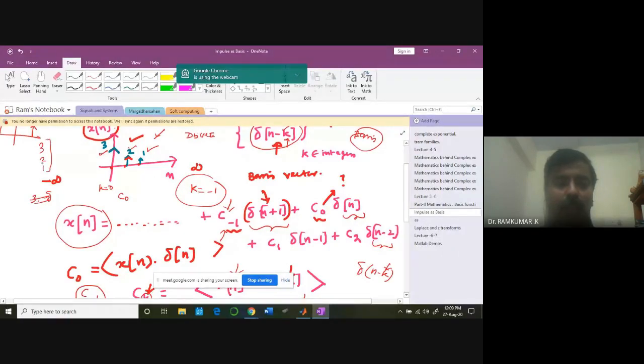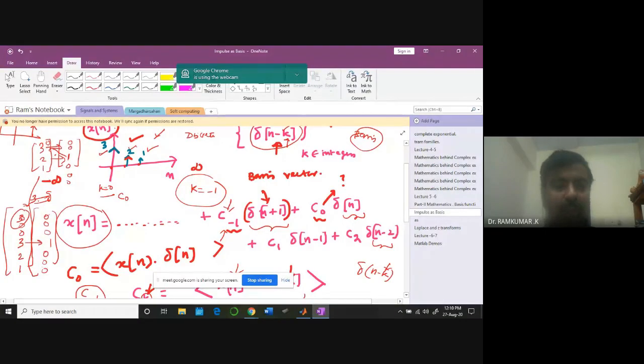It goes on. Take the dot product of this with all these vectors 0, 0, 0, where for delta n with k equal to 0, only the value at 0 exists. If we take the dot product, at n equal to 0 it is good. Therefore, this is going to get multiplied with this, so I'm going to get 3 out. The signal I have is 3, 2, 1, 0, 0, 0. I'm multiplying it with 0, 0, 0, with exactly one at the position of 3. If I take the dot product of these two, I'm going to get 3 out.